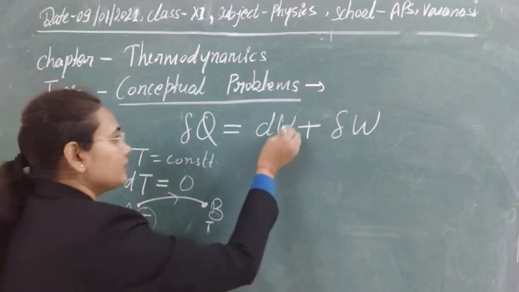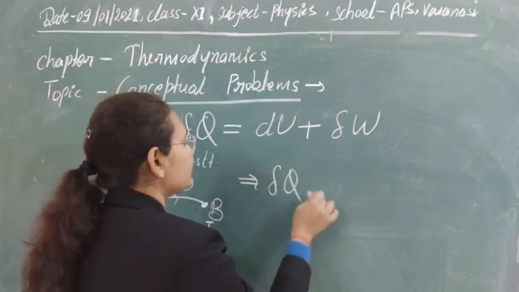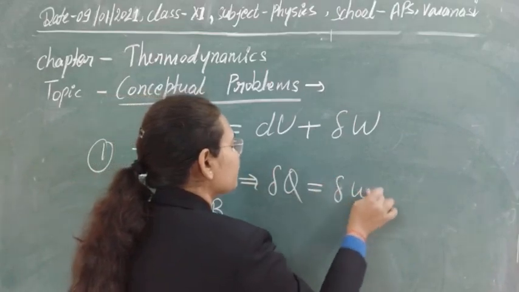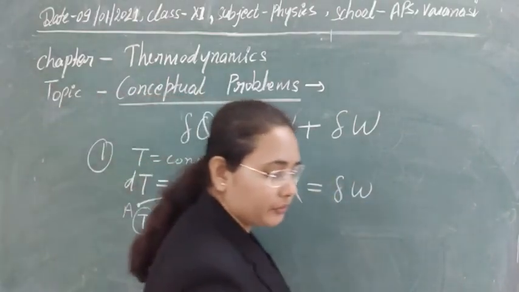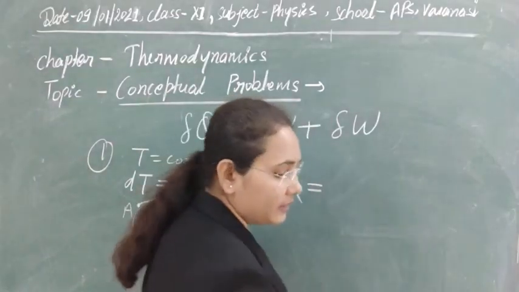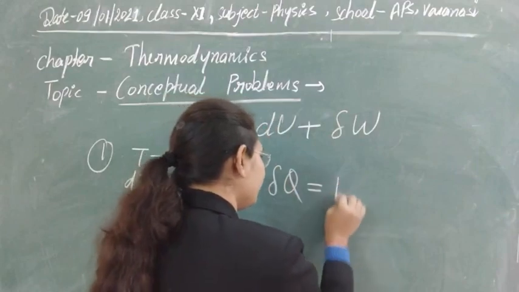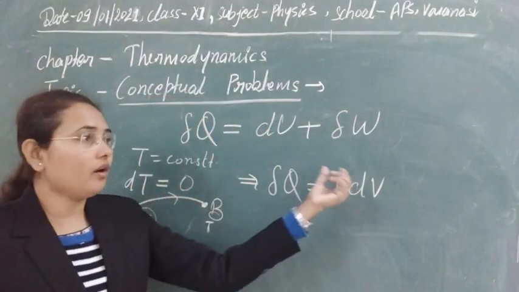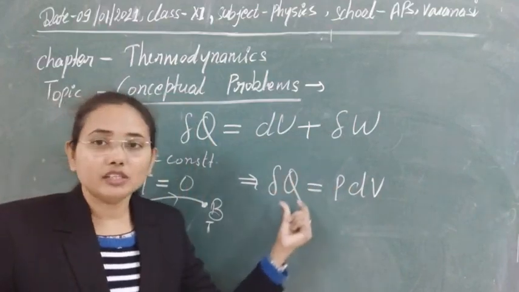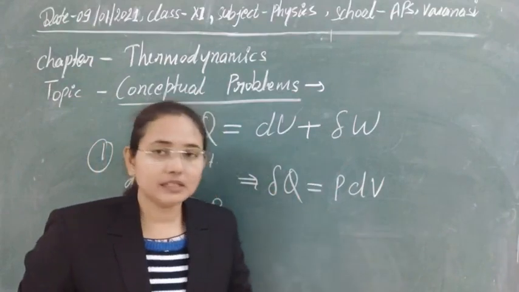So if the change in internal energy is 0, then for the isothermal process delta Q will be equal to delta W. Or in other words, you can write it as PdV, meaning the whole of the heat energy is used to expand the system, that is, to expand its volume.